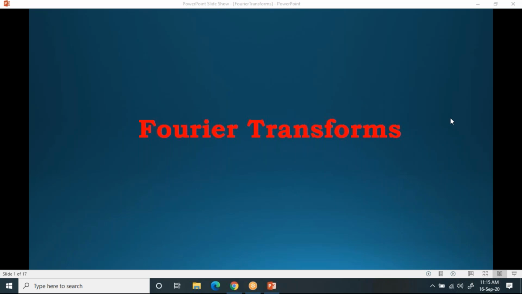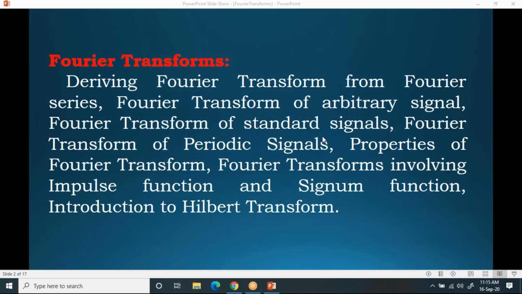Now to start with, now observe this. This is also a part in the second unit. In this unit, in this Fourier transforms, you are going to study about deriving Fourier transform from Fourier series. First, try to understand how we are going to obtain Fourier transform from the Fourier series that we are going to discuss now. Then Fourier transform of arbitrary signals.